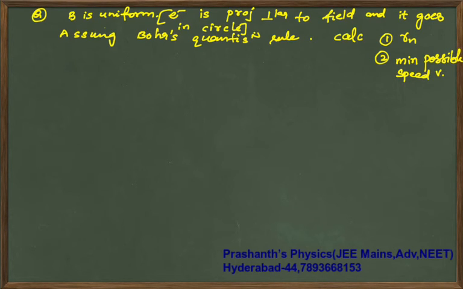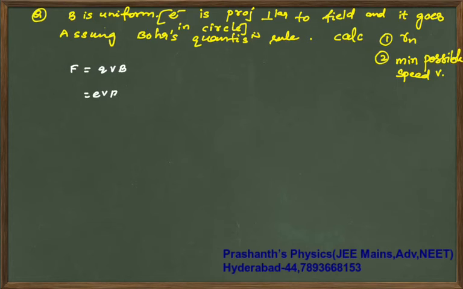Pause the video clip and try the answer. Now how to solve this question: your magnetic force is, as I have told you, q v bar cross B bar. The angle is perpendicular, means it is 90 degrees.